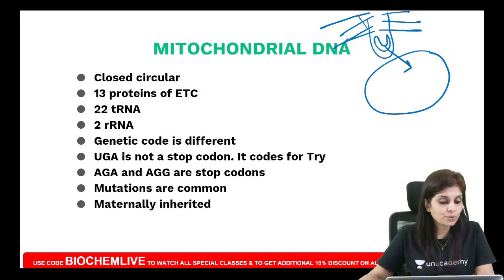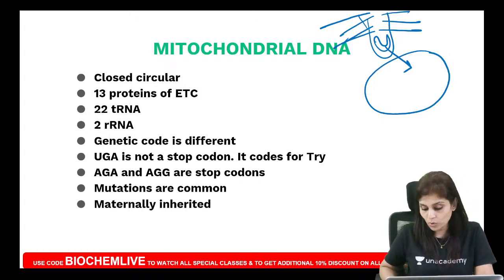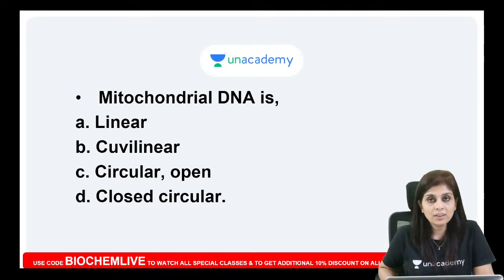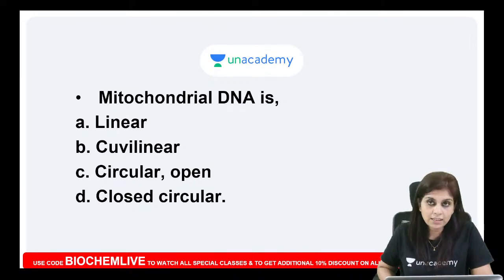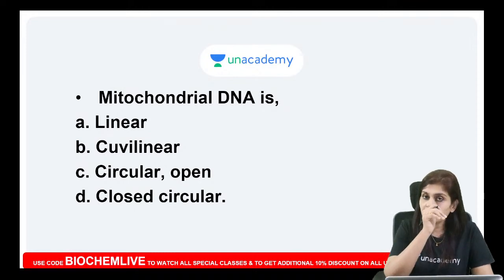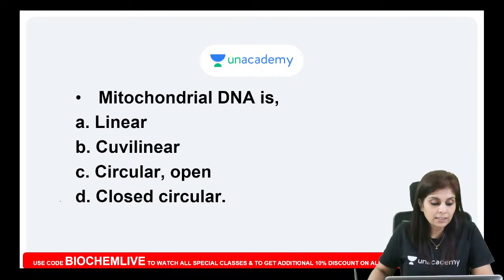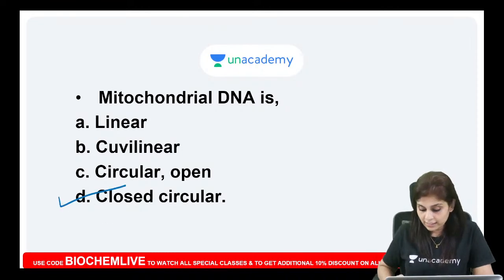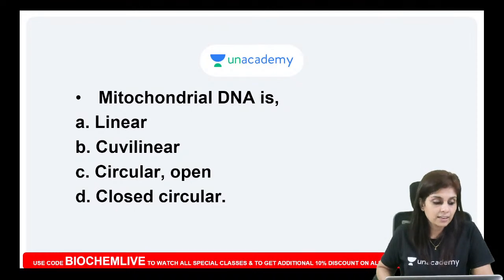So these are the facts that you need to know about mitochondrial DNA. What are the facts I told you? I said it's closed circular. It codes only for 13 proteins, 22 tRNAs and 2 rRNAs. The remaining proteins and RNAs are coded only by nuclear DNA. The genetic code here is different. UGA does not act as a stop codon, but it codes for tryptophan. AGA and AGG do not code for arginine, but they act as stop codons. It is more prone to get mutated because DNA polymerase gamma does not have proofreading and repair activity, and such mutations are only maternally inherited.